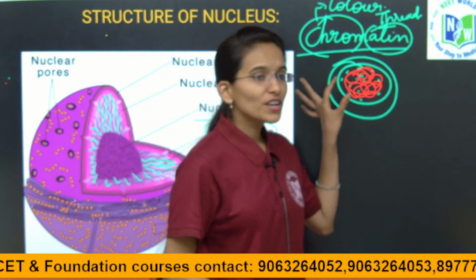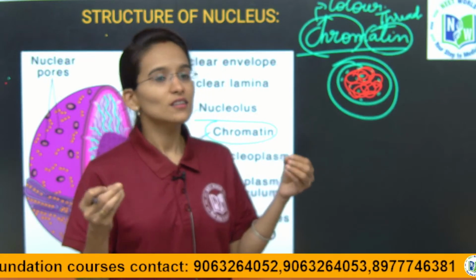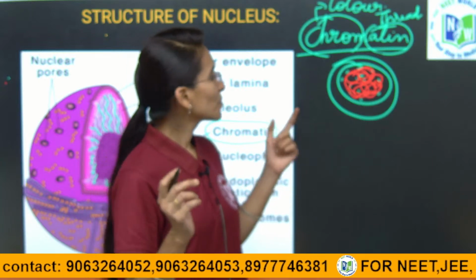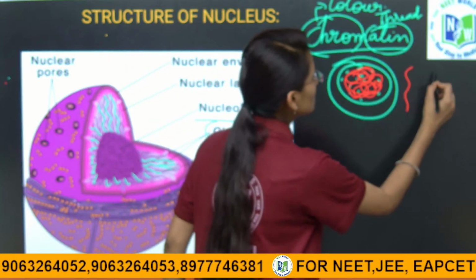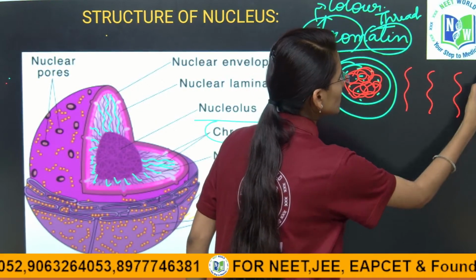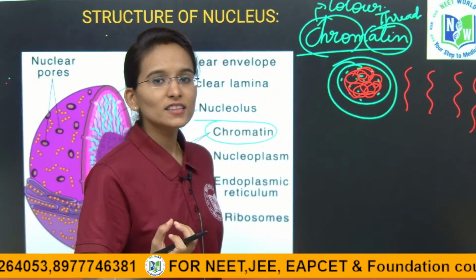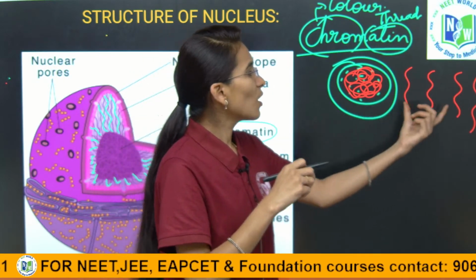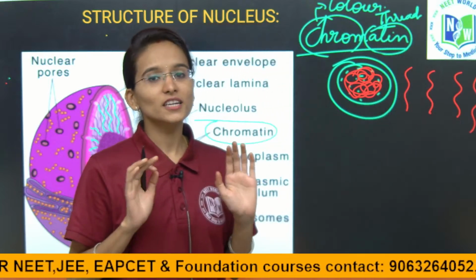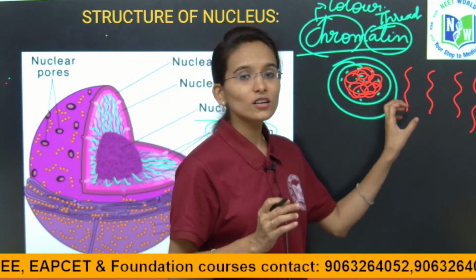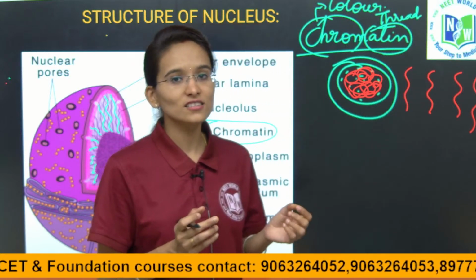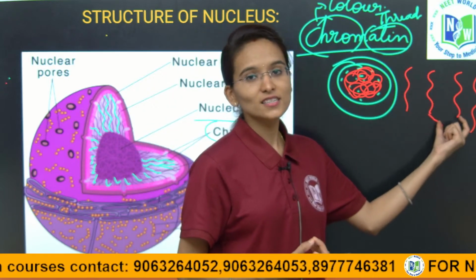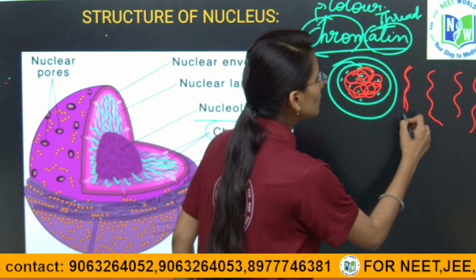Now, when you start separating all those chromatin materials, those colorful thread-like structures, they actually look like this, children. Clear? When you start separating them, they appear as single thread-like structures. Now we are not going to call it chromatin material anymore. Why? Because here we cannot observe the network or reticular-like structures. Now we have separated all those chromatins, so they appear individually.